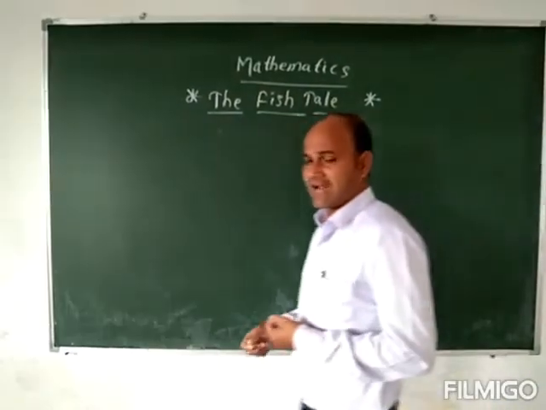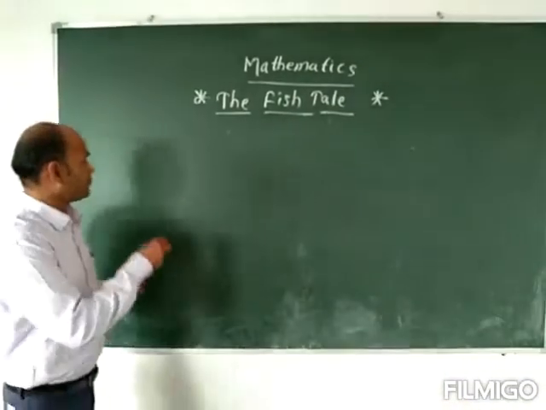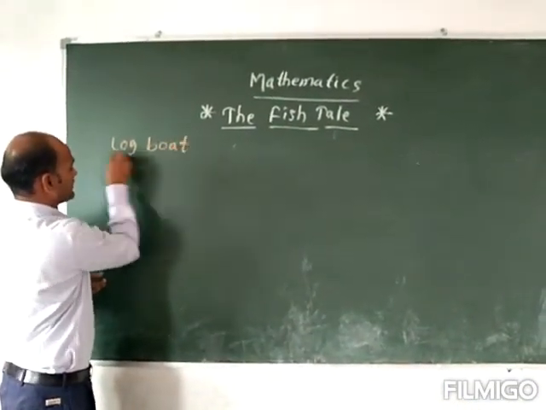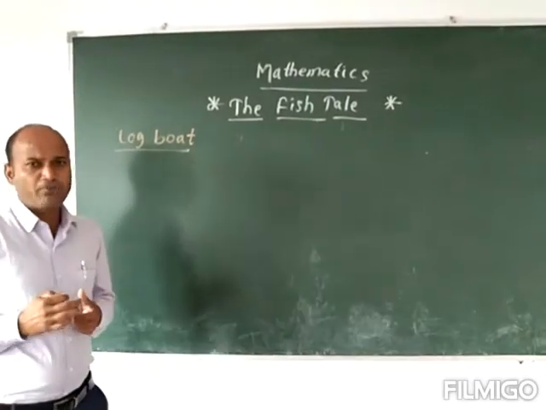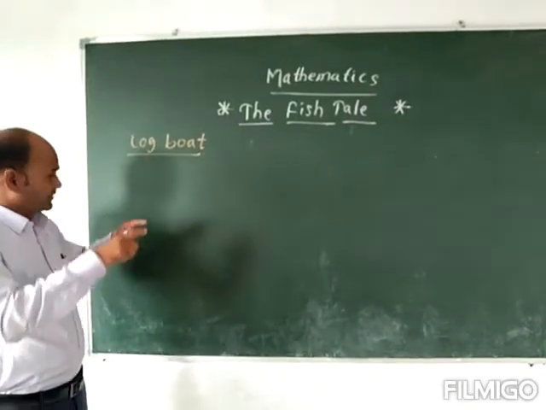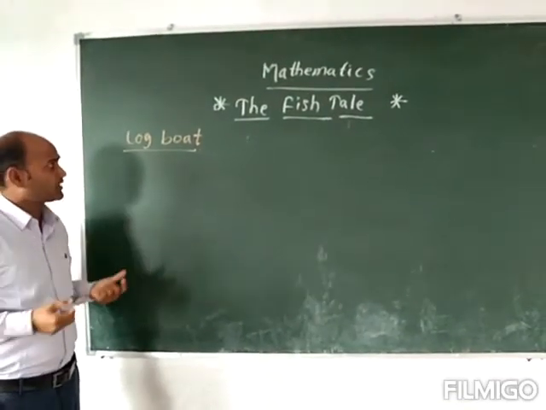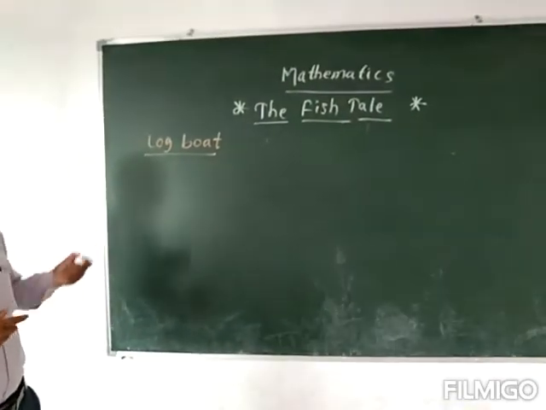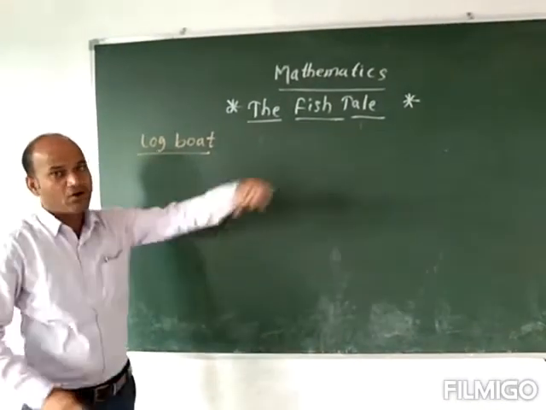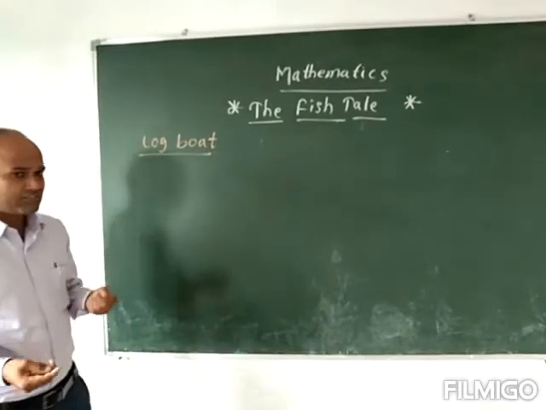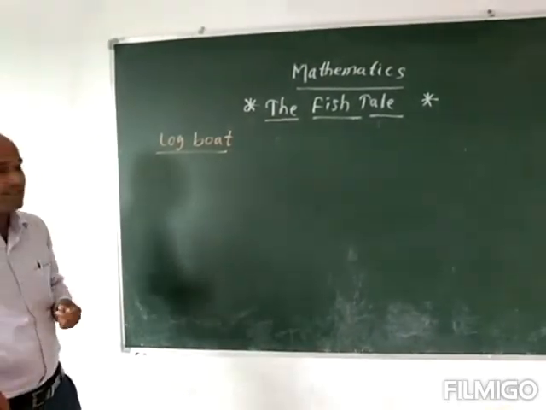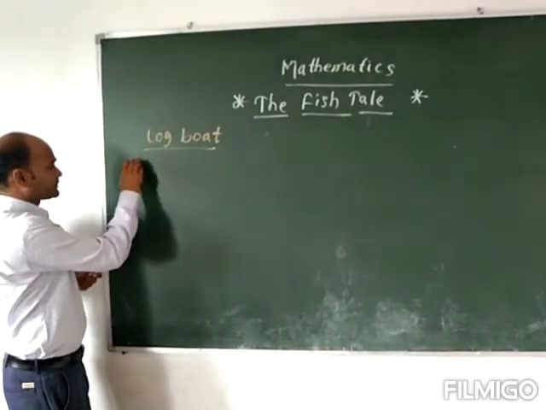Here we can say that one of the boats we can see is the log boat. Log boat, this is a very small boat. You can see it in the picture there. ये छोटे-छोटे लकड़ियों को ऐसे जोड़कर बनाया हुआ log boat रहता है and it goes not deep. It does not go beyond or further into the sea. It will just go to the corners of the sea